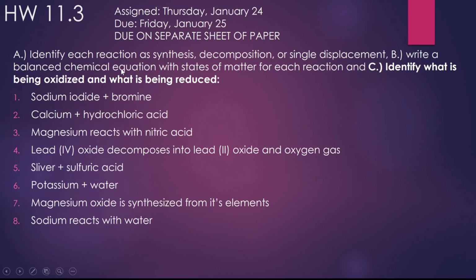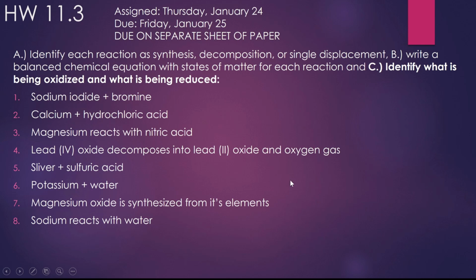Second thing, write your balanced chemical equation with predicting products, include your states of matter, and finally, part C here, identify, if you need to, and you may not have to for all of them, identify what's being oxidized and what's being reduced. Got 8 problems. Go ahead and get started.